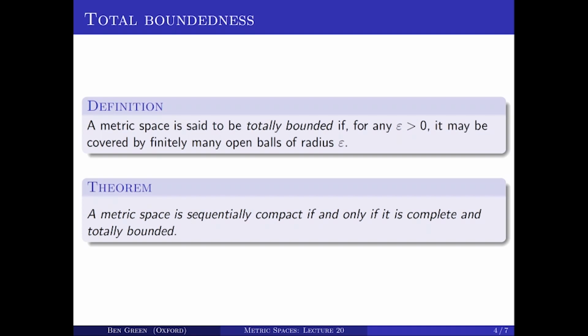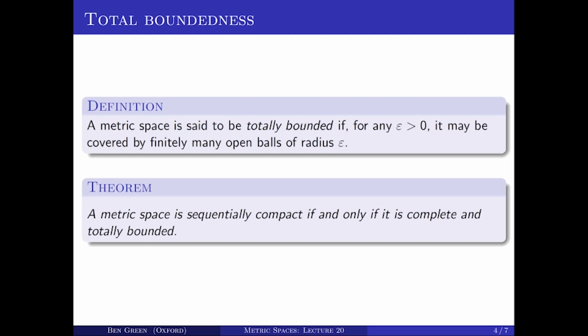And the theorem is that a metric space is sequentially compact if and only if it's complete and totally bounded. So just to return to the definition of total boundedness, I think it sort of speaks for itself. It's an easy exercise to show, for example, that the closed interval 0, 1 is totally bounded. You can cover that by about 1 over epsilon intervals of radius epsilon. So it's definitely totally bounded.